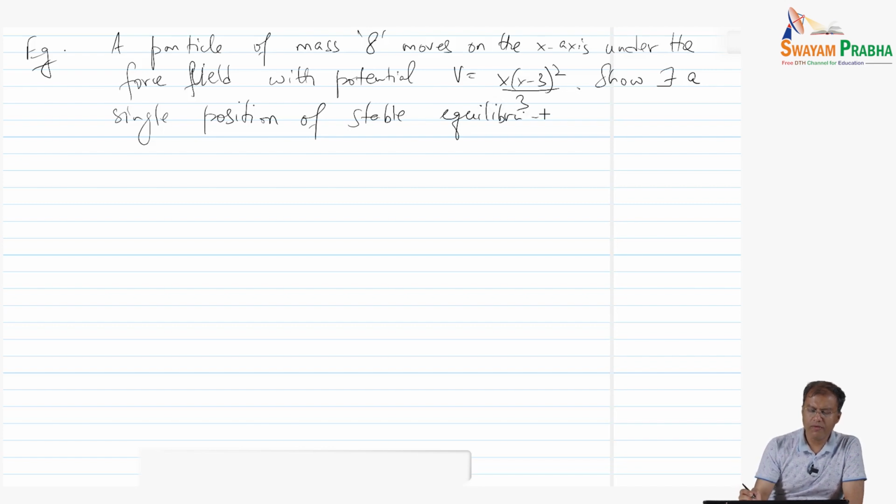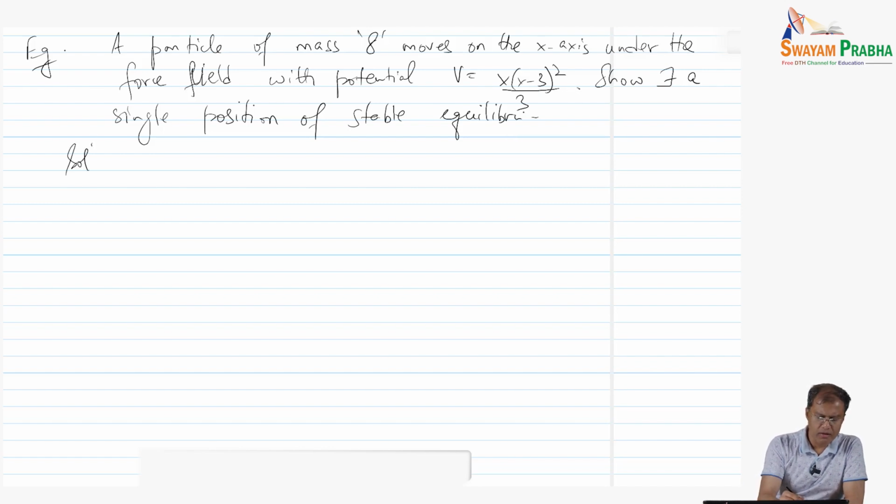One way to find the stable equilibrium is that we are given the potential curve, so we can draw this curve and find the minima, the global minima. The other way is we can differentiate twice and find the sign of the second derivative of the potential at the point of extrema or equilibrium. So we'll do the second option.